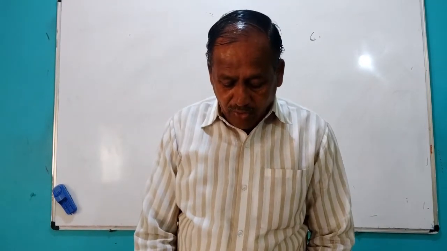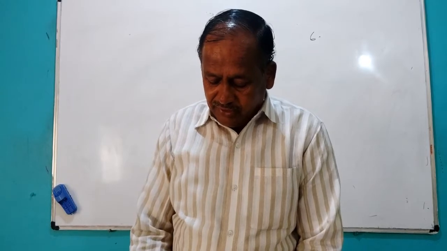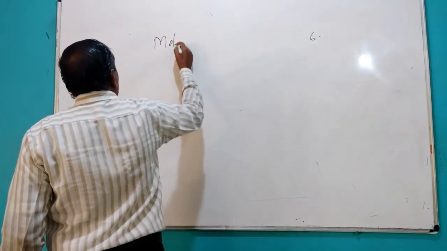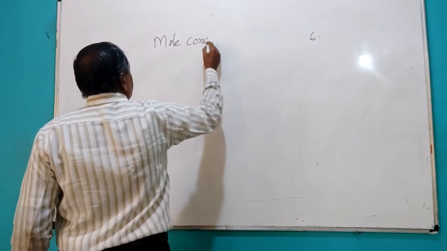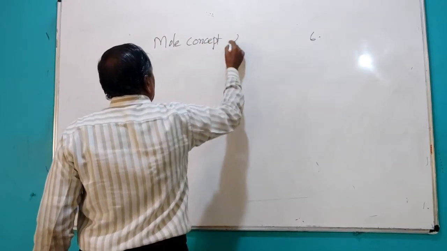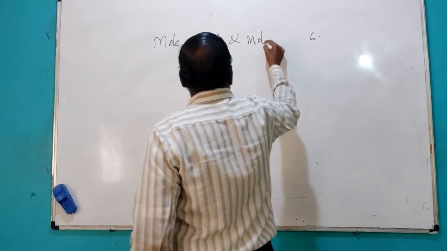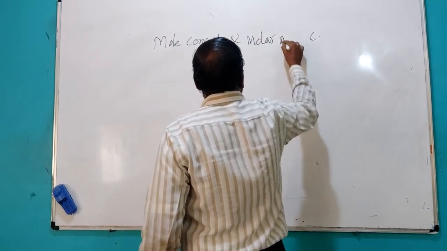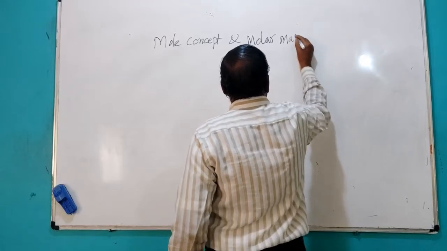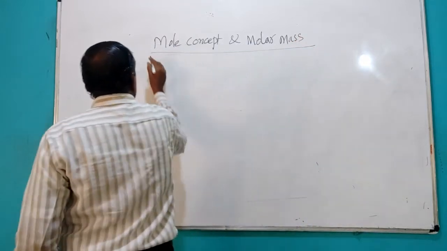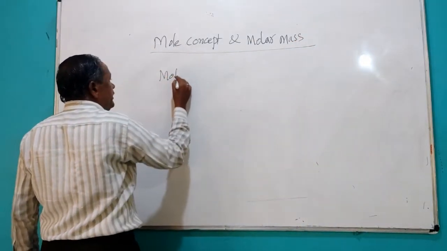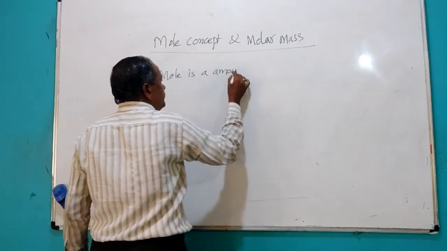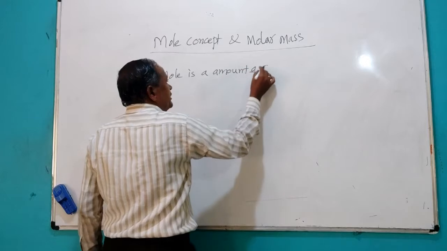So thus, mole is a unit used in the mole concept. And molar mass. So here mole is the amount of substance.